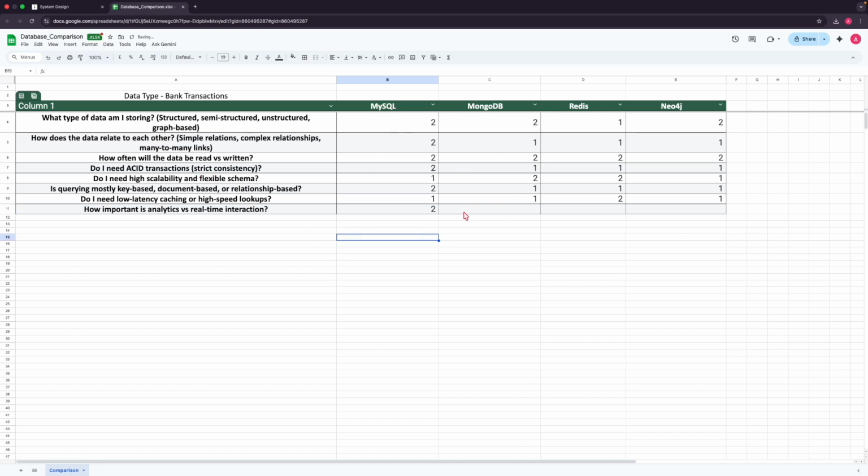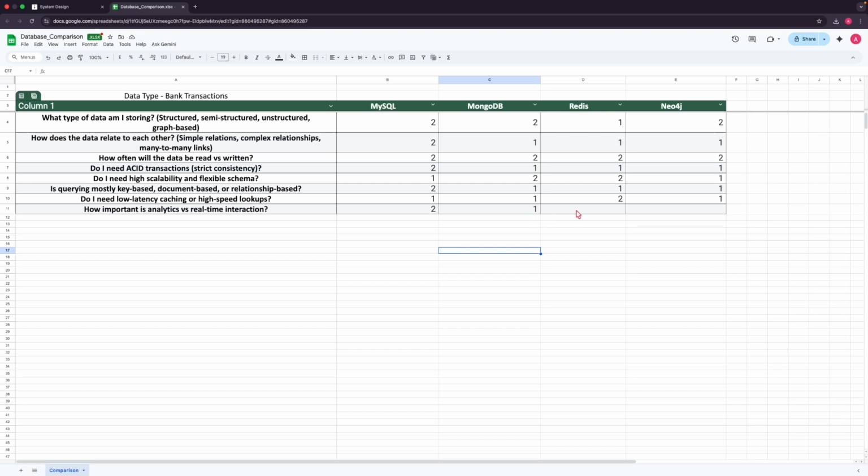What about MongoDB? Yes, definitely it will help us with the analytics kind of data. For the live interaction with the database, considering the ACID properties, MongoDB doesn't give it. So for banking transactions, it's a real-time interaction. So that's the reason I'm giving MongoDB as 1. If it would have been any analytics kind of data, then definitely we would have given MongoDB as 2.